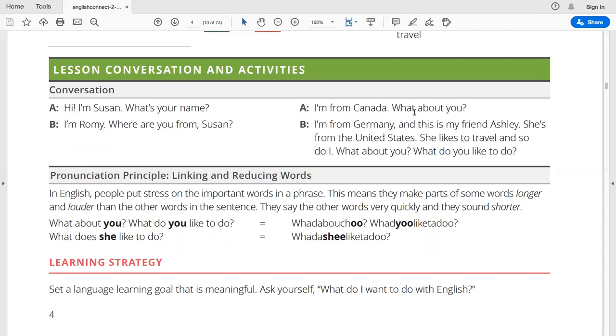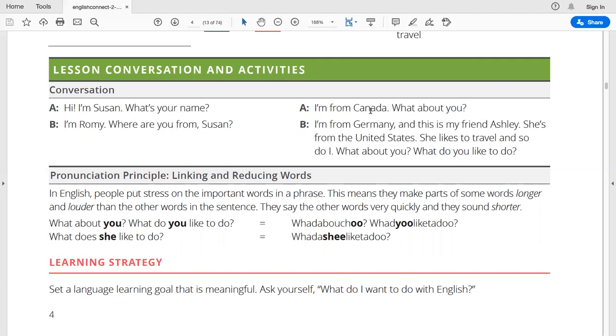I'm from Canada. What about you? I'm from Germany, and this is my friend Ashley. She is from the United States. She likes to travel, and so do I. What about you? What do you like to do?